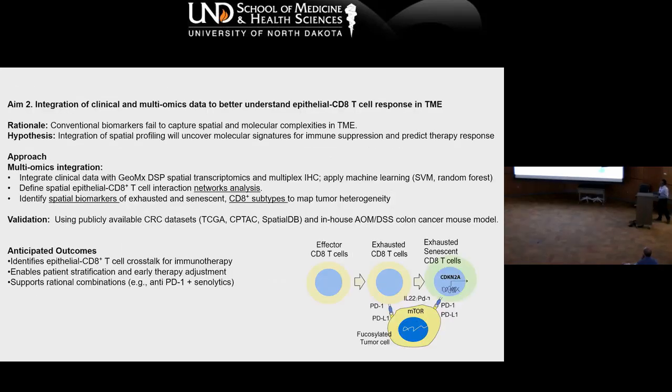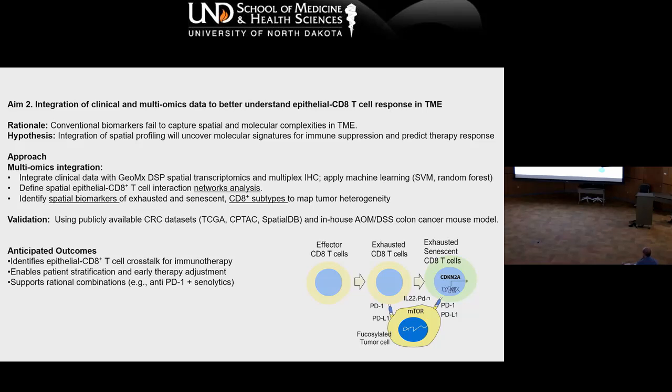Aim 2 is more validation. Here we will look for more distinct biomarkers. We will integrate clinical data from those 20 patients with the NanoString, transcriptomic, and IHC data, and use some machine learning approach. We will do network analysis to find the special biomarkers.